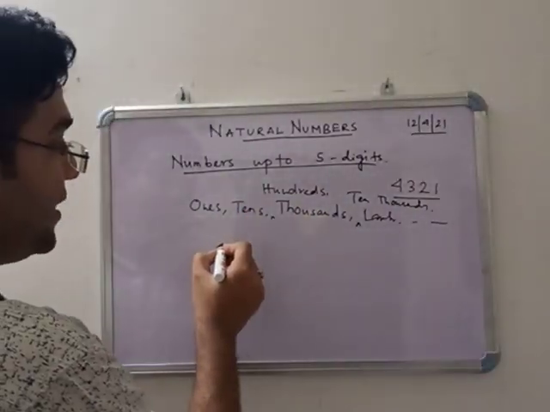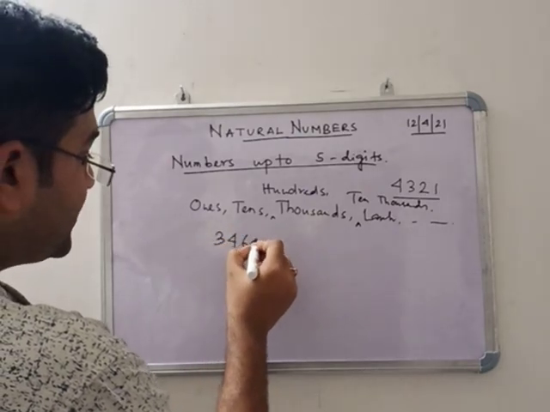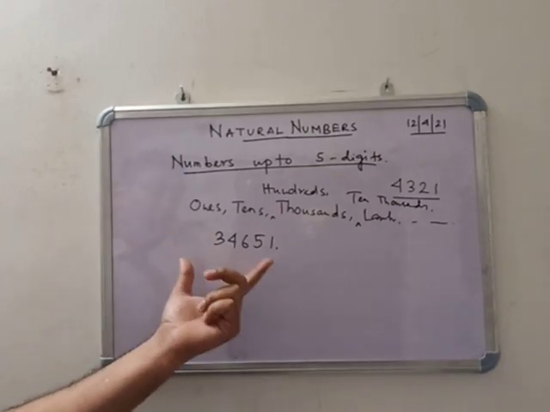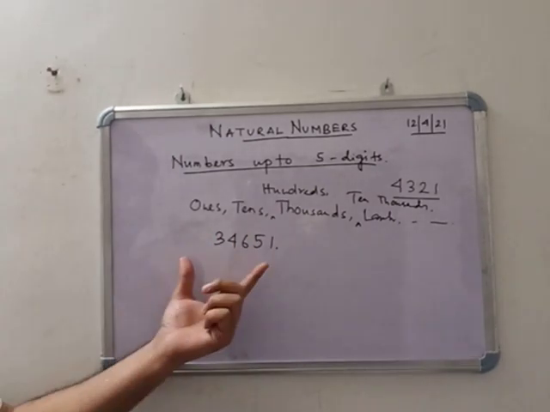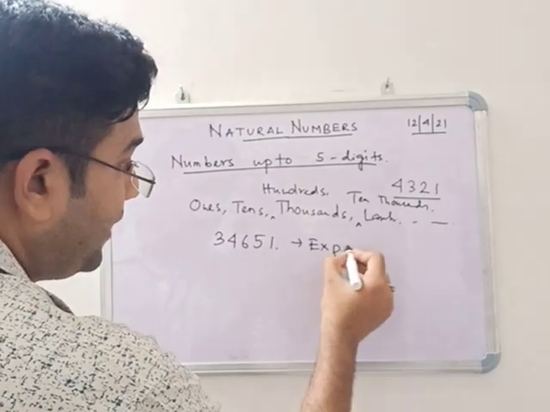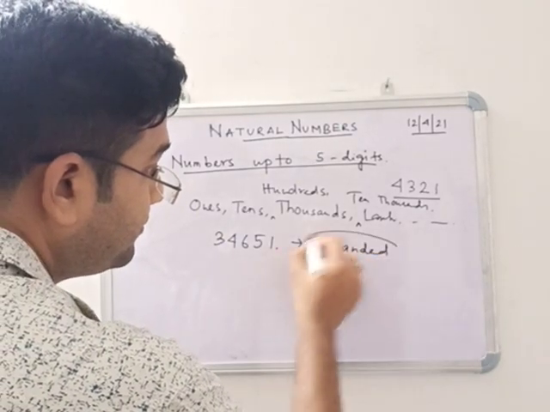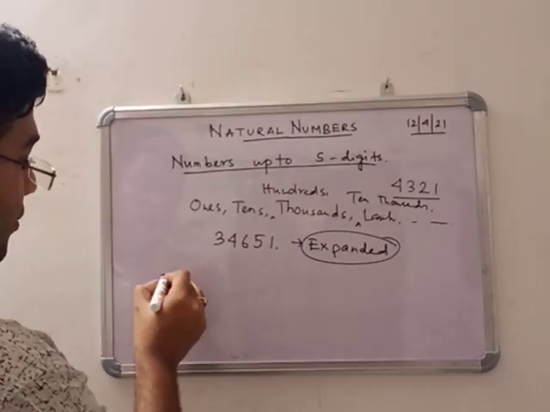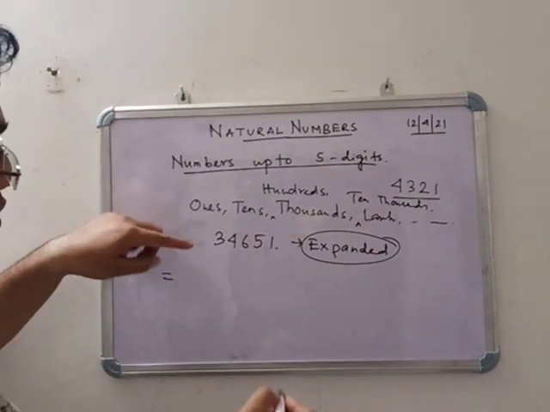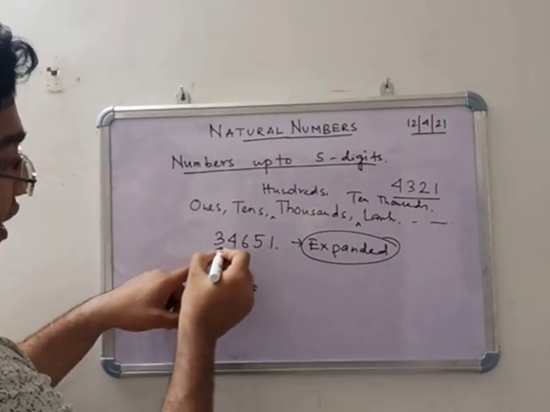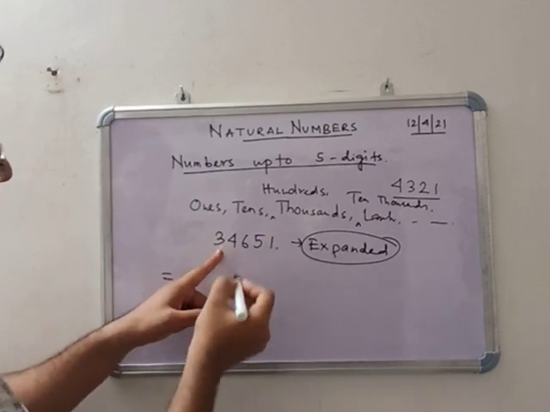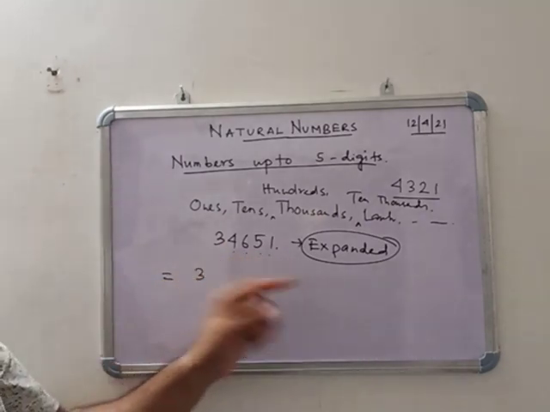Now suppose a number is there, 34651. Okay, this is a 5 digit number. If I am discussing this number and you expand it, the very important part is expanding. Now how to expand? See that properly. Suppose in the 5 digit number, 3 is the first digit. How many numbers are there after that? 1, 2, 3, 4. So 4 numbers are there after that.